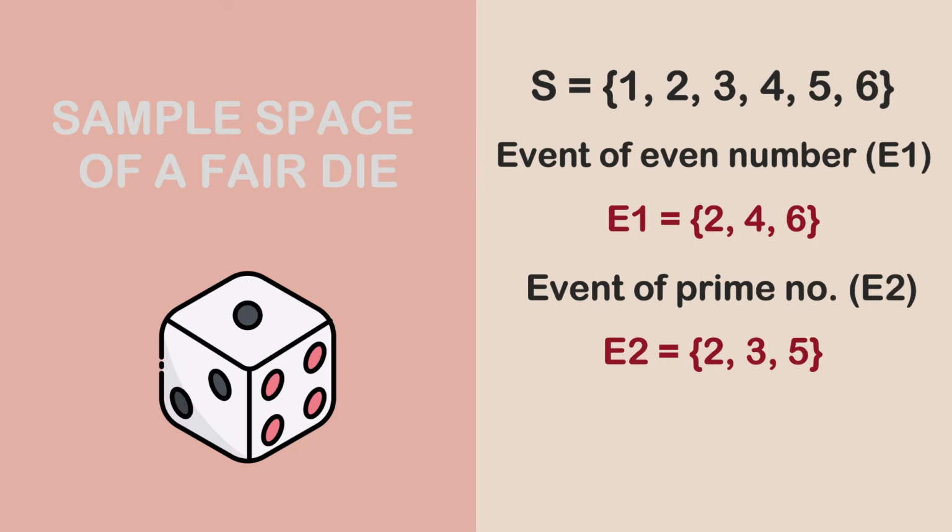As we can see, there is actually an intersection between these two sets. That is, there is actually a common value or a common element between these two sets, and that value is equal to 2. That is, the value 2 showed up in the first event and the value 2 also showed up in the second event. So that simply implies that the first event and the second event, that is the event of even numbers and the event of prime numbers, are actually mutually inclusive events because they have an intersection, they have a common element, and it simply implies that they can actually coexist.